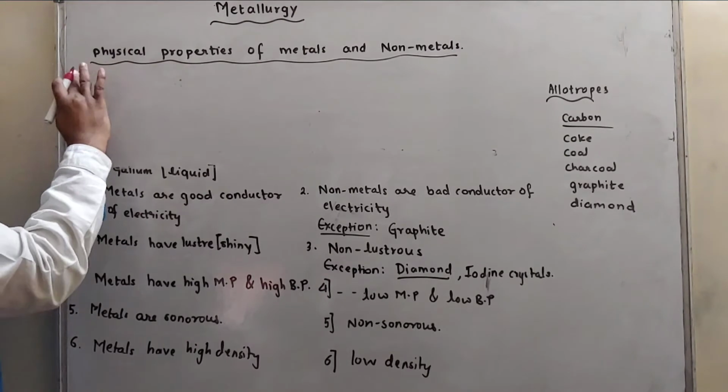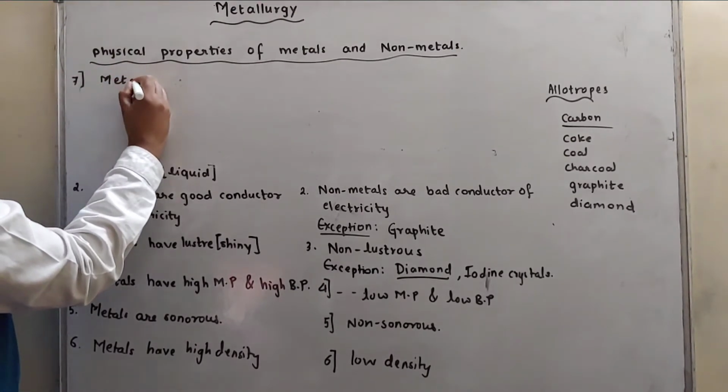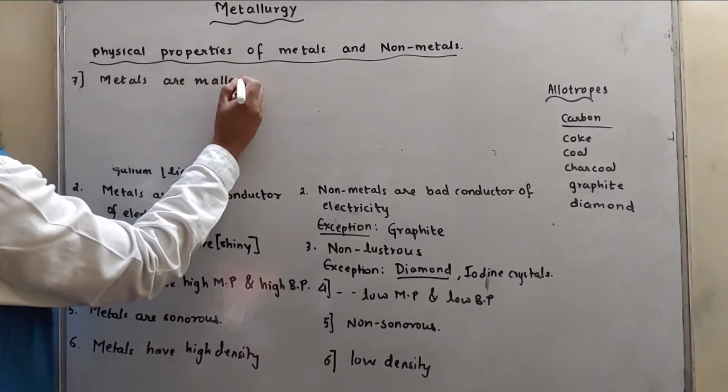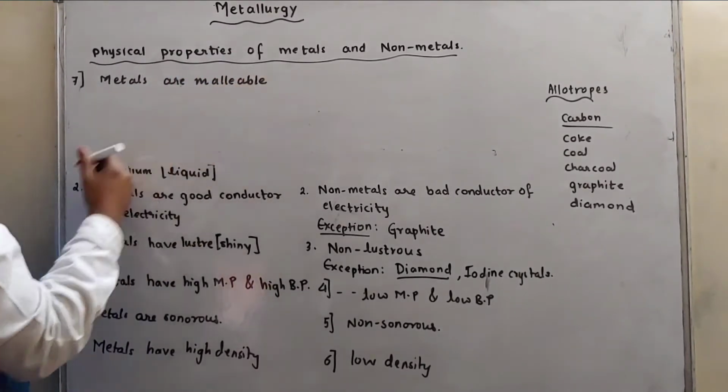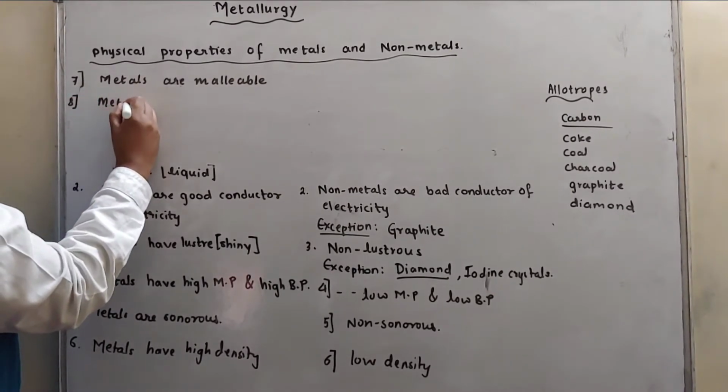Then the next point, metals are malleable and metals are ductile.